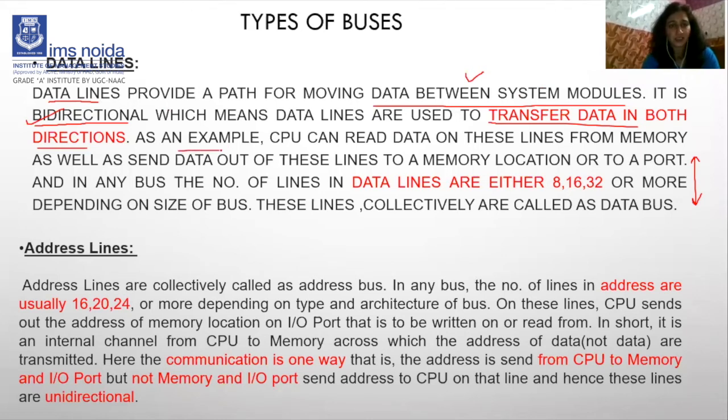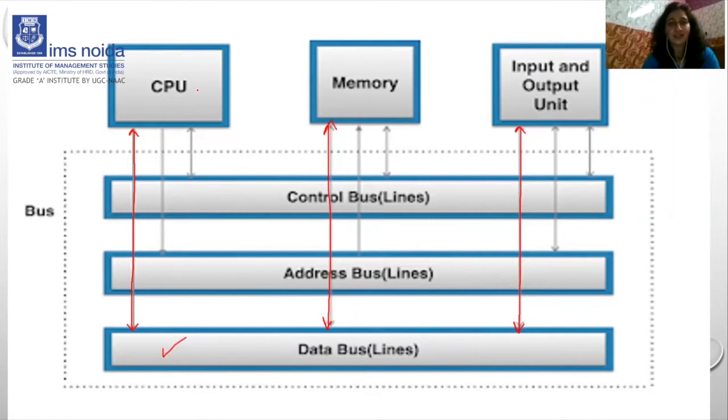So now next come to the data line. Read this example. As an example, the CPU can read the data on these data lines from memory as well as send the data out of these lines to a memory location or a port, right? It means the CPU can send the data to memory, but they cannot communicate directly. They should be connected with the data bus.